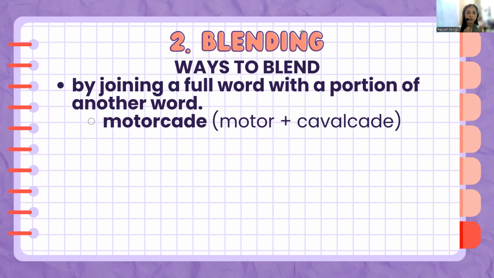We have used the full word motor plus a portion of the word cavalcade, and then we were able to form the word motorcade. So again, in blending, we add word number one plus word number two equals a new word. So in the first way, part of word number one plus a part of word number two, then we form a new word. Okay? Way number two, we are using the full word plus a part of another word, and then we form a new one.